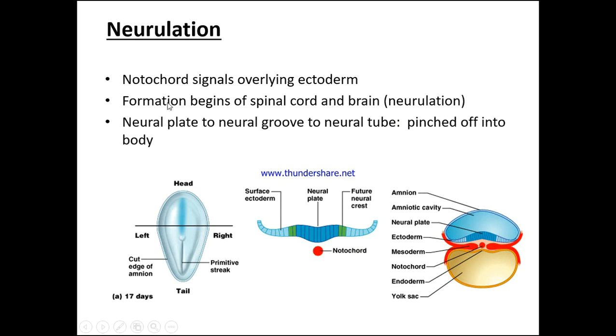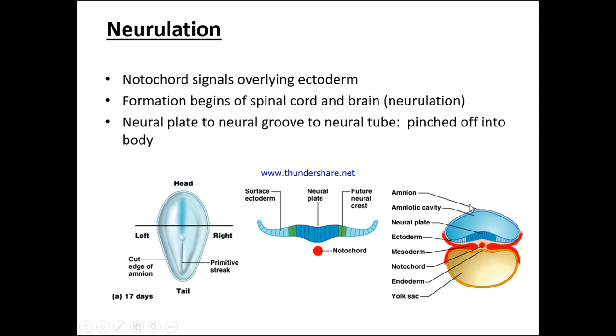So, neurulation. The notochord signals the overlying ectoderm. Formation begins of the spinal cord and brain. This is known as neurulation. The neural plate to neural groove to neural tube is pinched off in the body. So here we have the tail and the head, left and right side, the primitive streak. Now here, as we look at this cross section, we have the surface ectoderm, the neural plate, the future neural crest, and this is of course the region of the notochord.